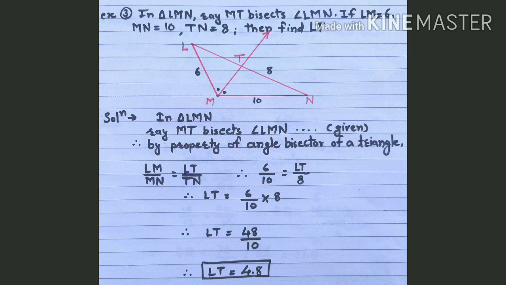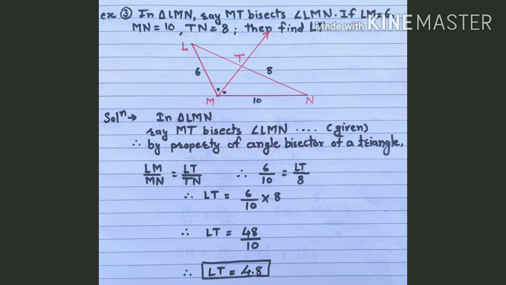So BQ is equal to 17.5. Third example is, in triangle LMN, ray MT bisects angle LMN. If LM is equal to 6, MN is equal to 10, and TN is equal to 8, then find LT. So the solution is, in triangle LMN, ray MT bisects angle LMN, given.